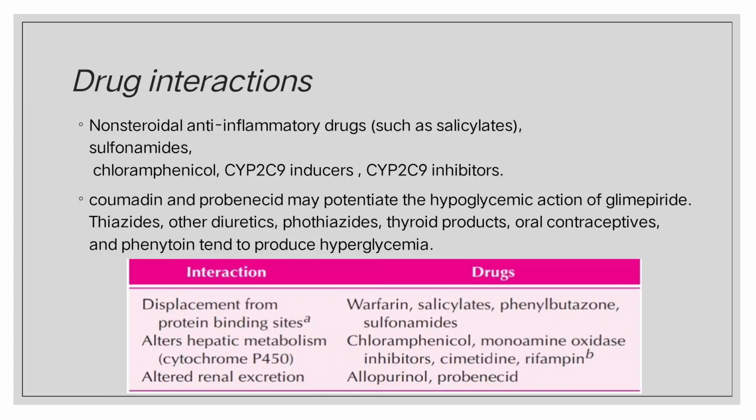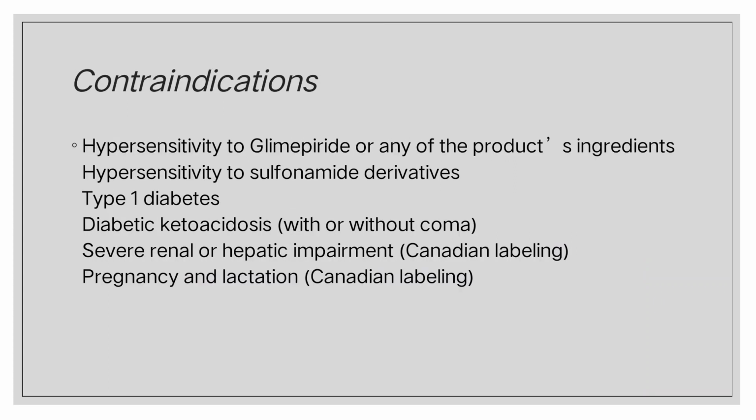Drug interactions: most NSAIDs cause drug interactions with Glimepiride, as do sulfonamides and chloramphenicol. Contraindications are mostly diabetic ketoacidosis, severe renal or hepatic impairment, and pregnancy and lactation.